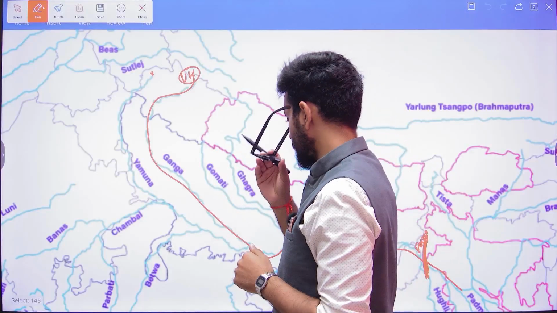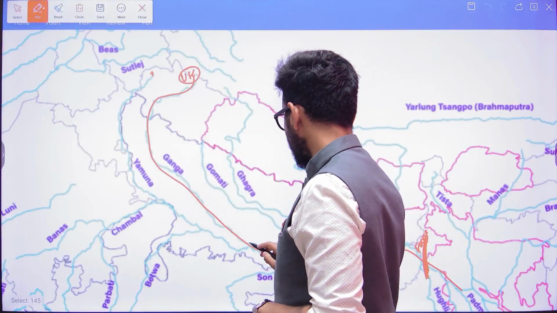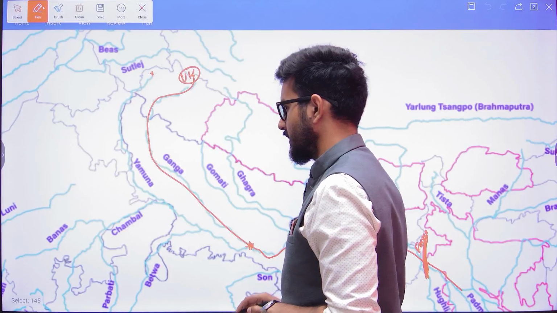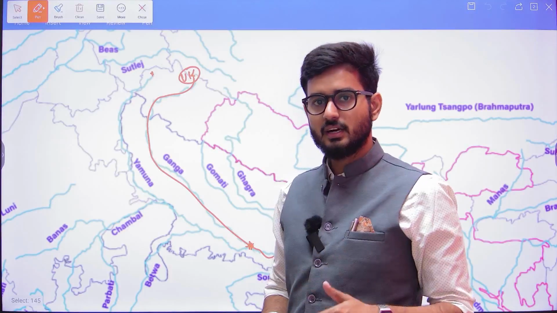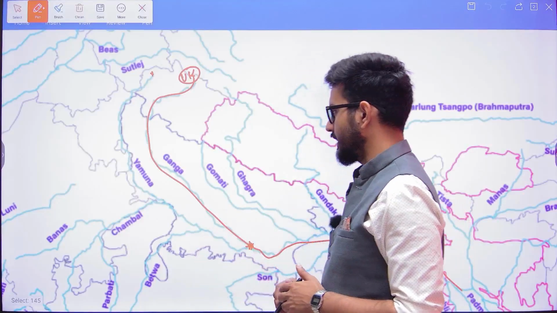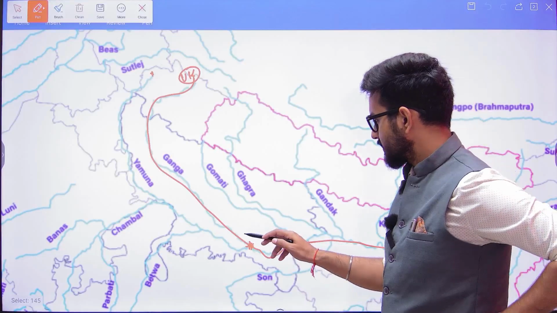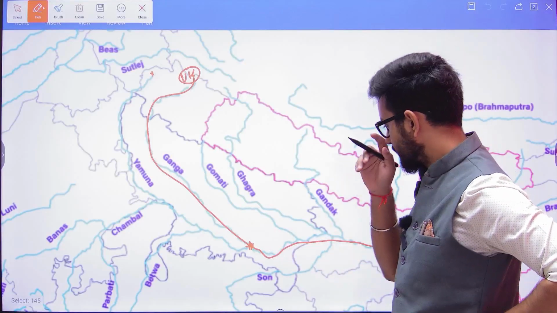Okay, Yamuna is originating from that particular glacier. Yamuna is also flowing, and it is going to meet Ganga in the area of Prayag. So Yamuna is the largest tributary of the Ganga, and it is going to meet Ganga at Prayag, previously known as Allahabad.